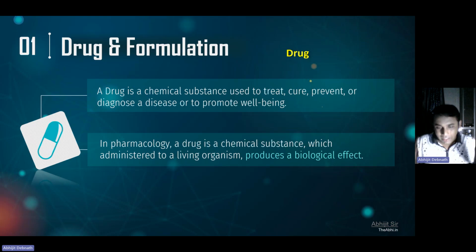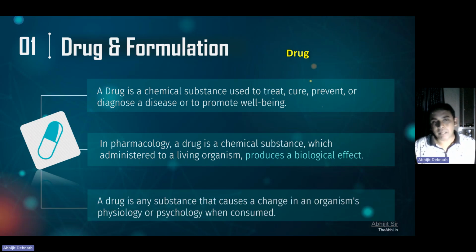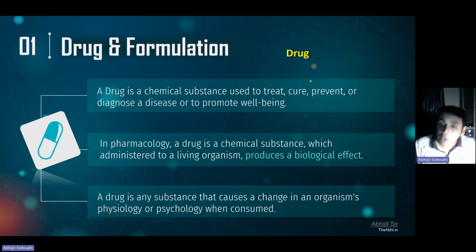That's why in a much more appropriate way in pharmacology, we tell this definition. But sometimes if a drug is producing some neurological effect, you have to tell it in a different context. A drug is a substance that causes a change in an organism's physiology or psychology when consumed. These are the three most popular definitions I have sorted and tried to tell you. According to the need, you can use any of these definitions.